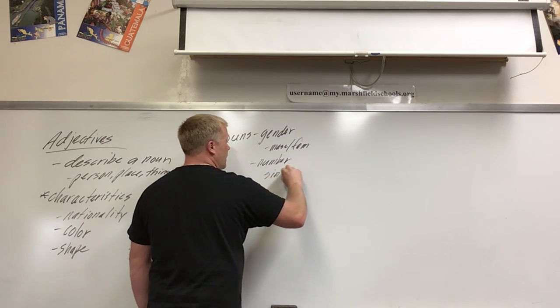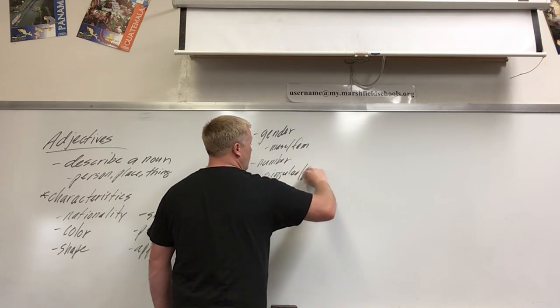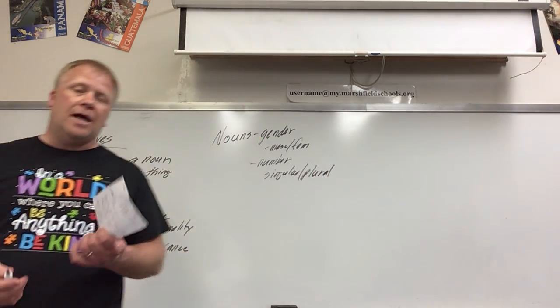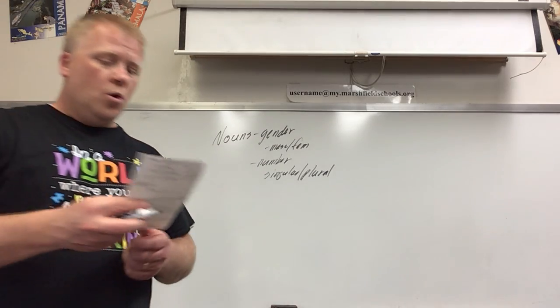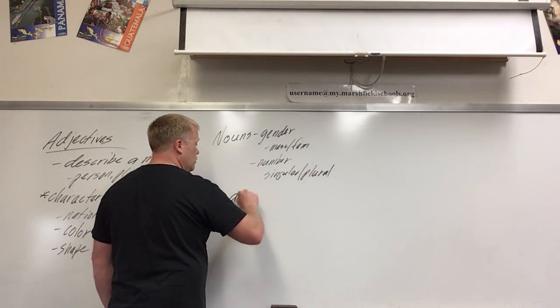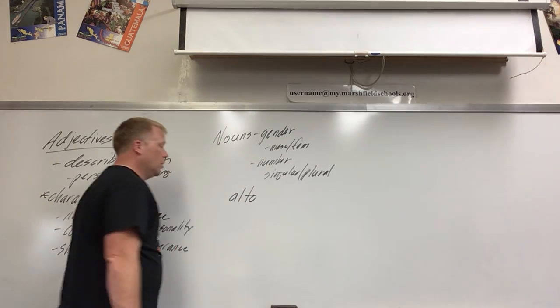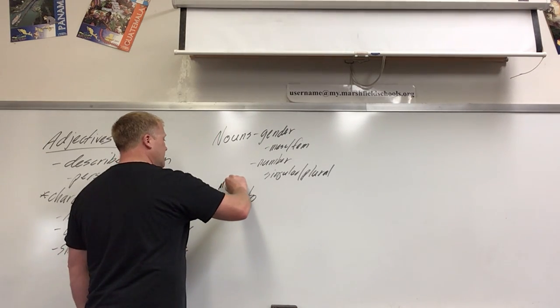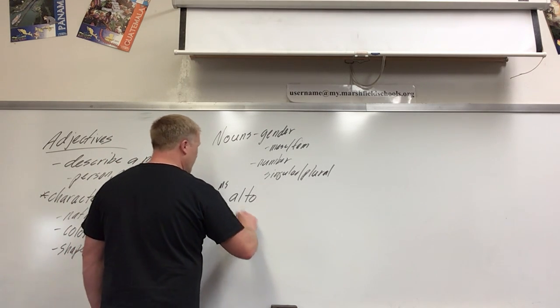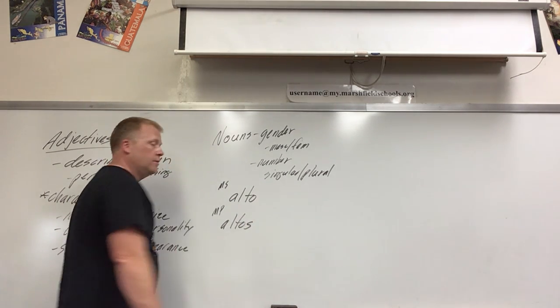By number we mean singular or plural. Okay, we talked about these with articles: el, la, los, las, un, una, unos, unas, okay? So if we have the word tall, alto, that's masculine singular. Altos would describe a noun that's masculine plural.